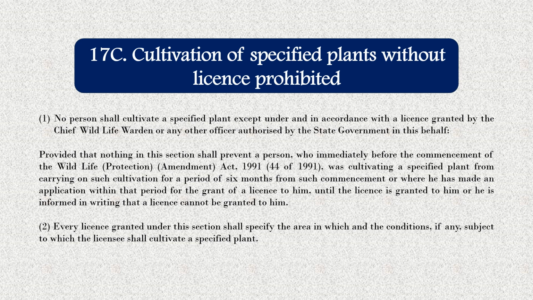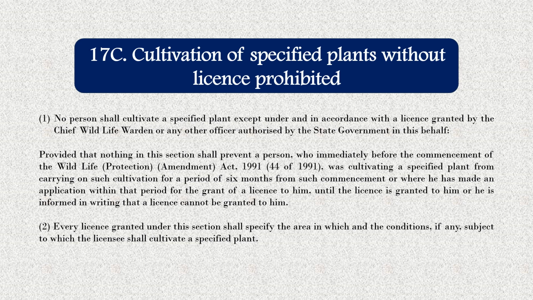And if the person has applied for the grant of license to cultivate these plants, then the law will decide whether he can keep, or he has to discard these specified plants.